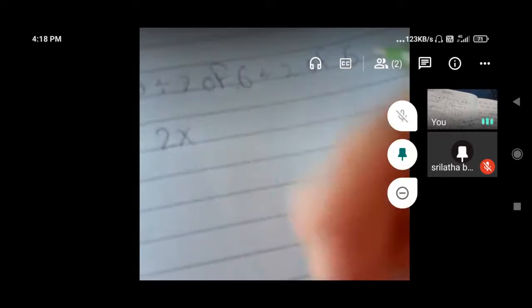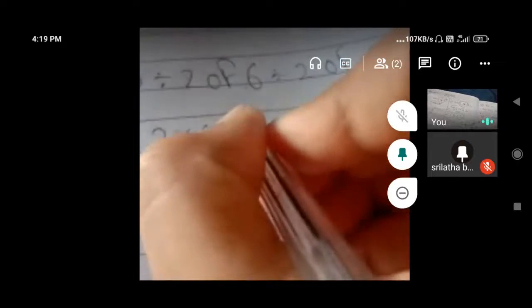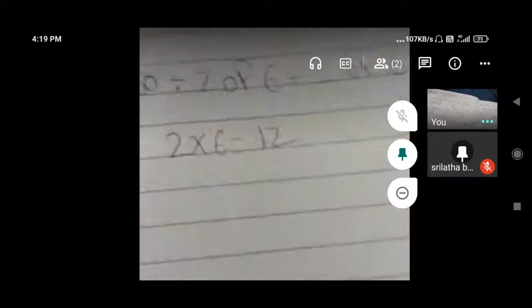Screen is not coming to me. Okay, nice. 2 of 6. How much, Nana? 2 of 6 means 2 into 6. Yes. How much is 2 into 6? Very good. Nice. And again 2 of 6 you have. 2 times 2, 2 of 2. Last 2 of 2, Nana.